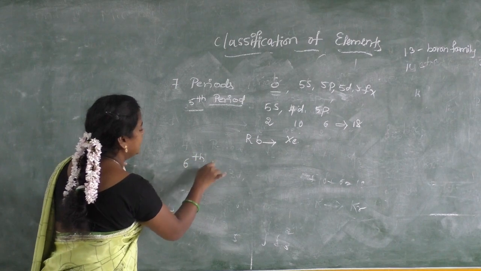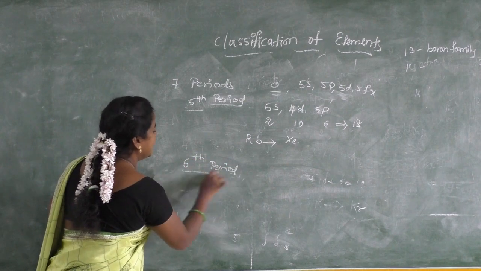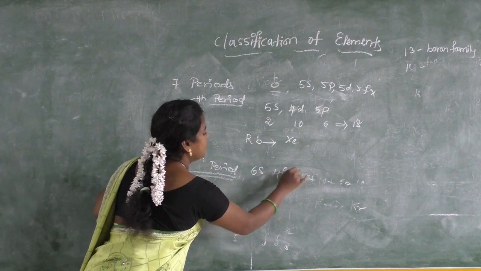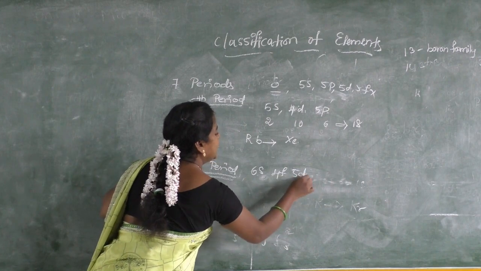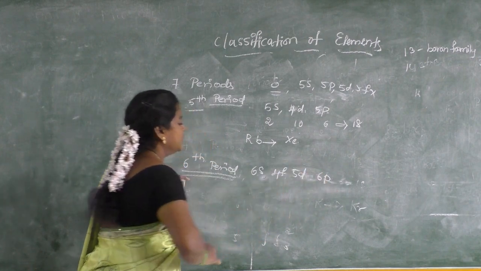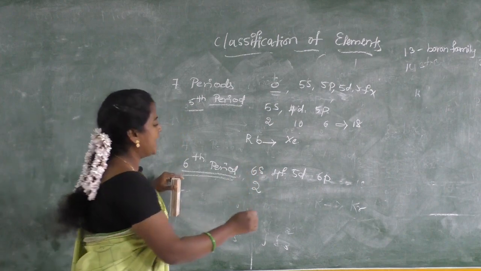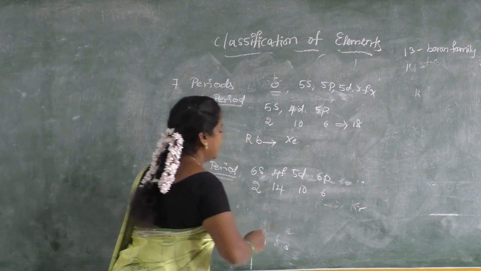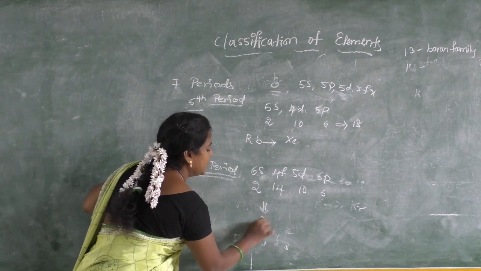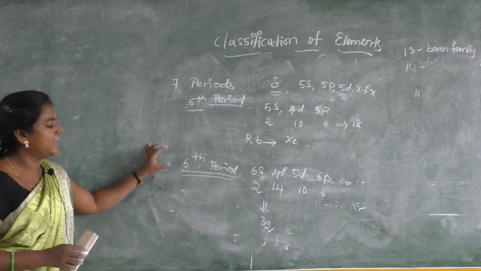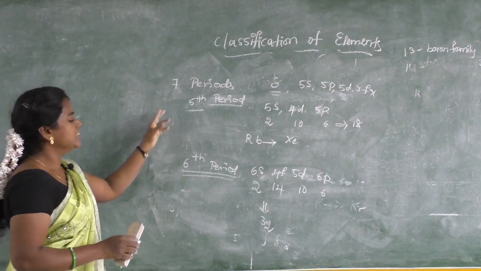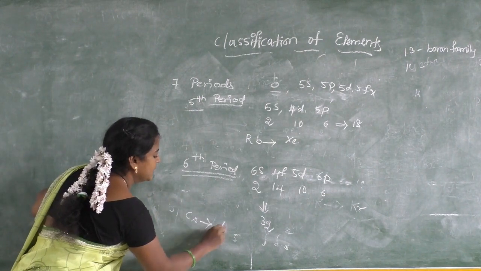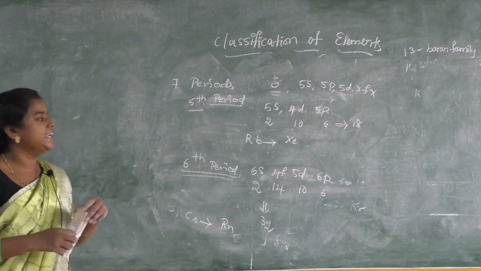We know the sixth period has 32 elements. Then what is the filling order? 6s, 4f, 5d and then 6p. So s can accommodate 2 electrons, f can accommodate 14 electrons, d can accommodate 10 electrons, p can accommodate 6 electrons. Overall we get 32 electrons, which means in the 6th period we get 32 elements. So in the 6th period finally we got 32 elements, from cesium to radon. So that is about the 6th period.